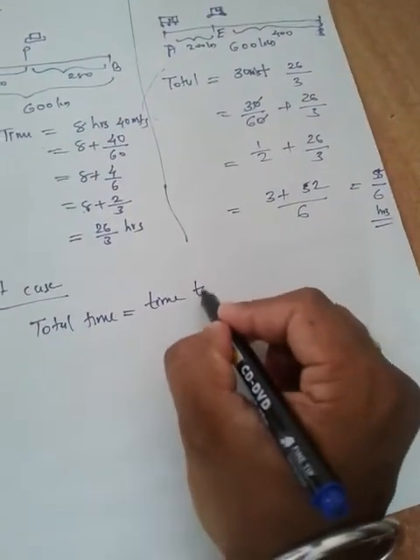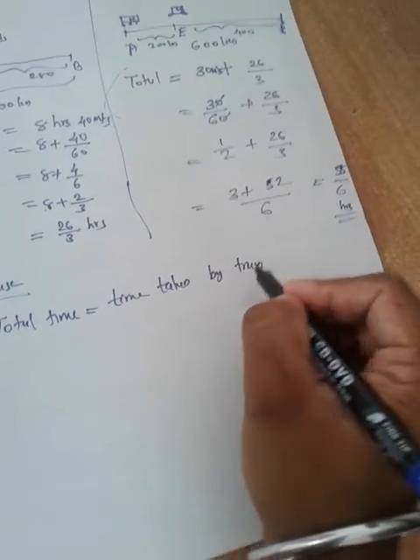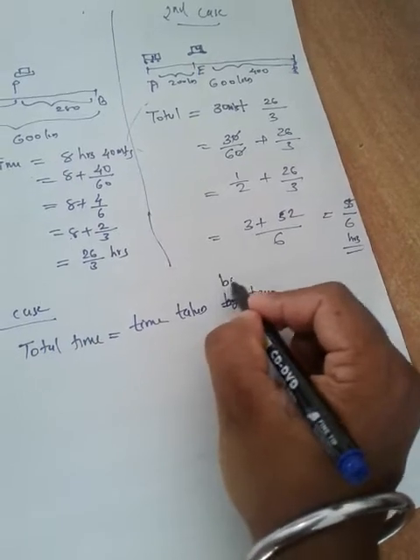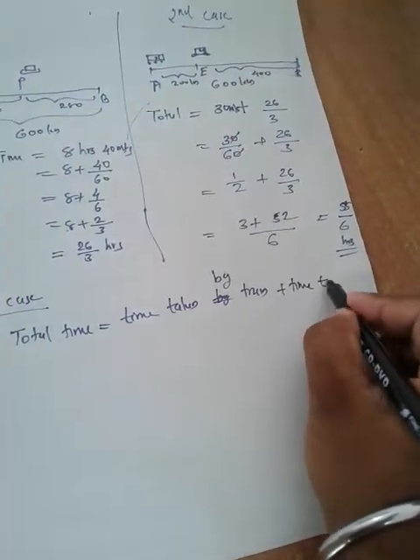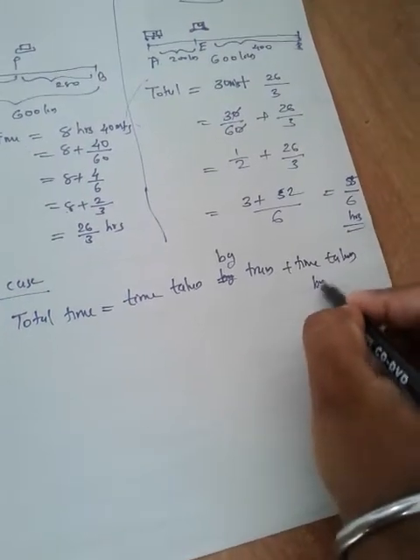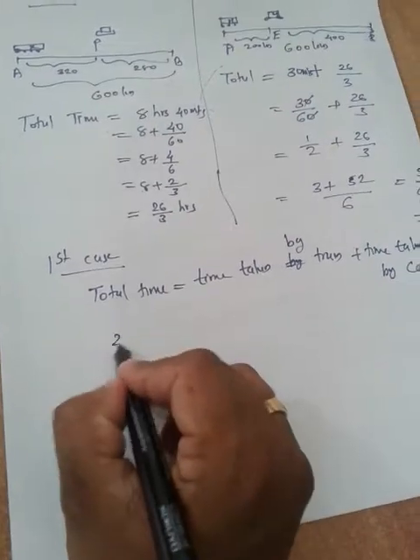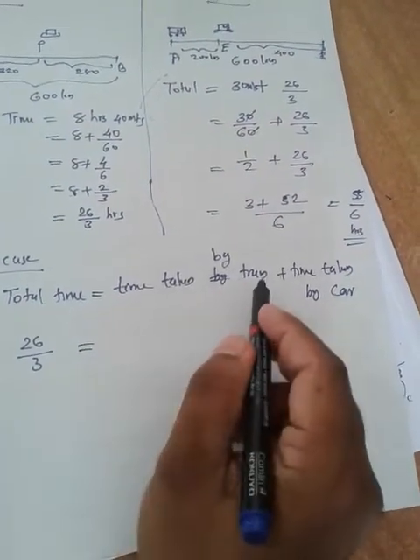It is very clear: total time is nothing but time taken by train plus time taken by car. It will give you the total time of the journey, and total time in the first case is 26 by 3.